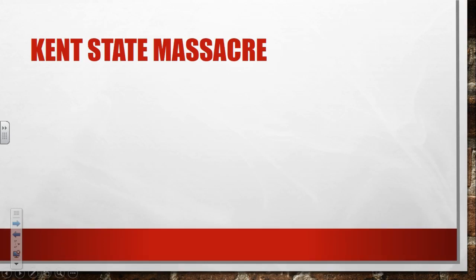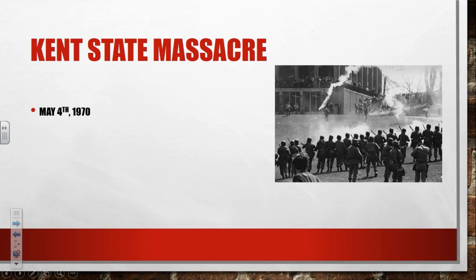All right, folks, one quick slide here on the Kent State Massacre. Now, the Kent State Massacre takes place May 4th, 1970 at Kent State, a university in the state of Ohio. What's happening here is there's going to be student protests going on against the invasion of Cambodia.